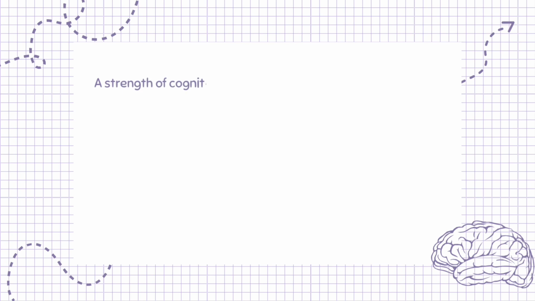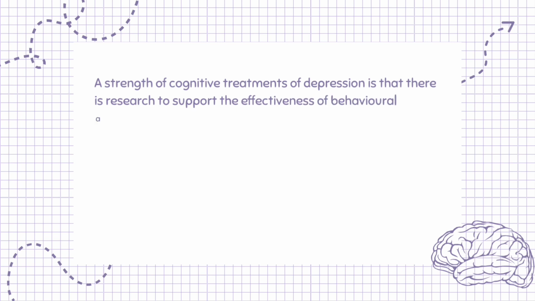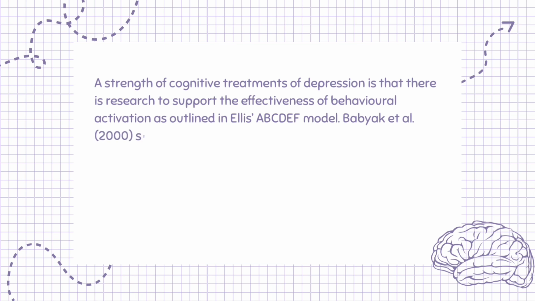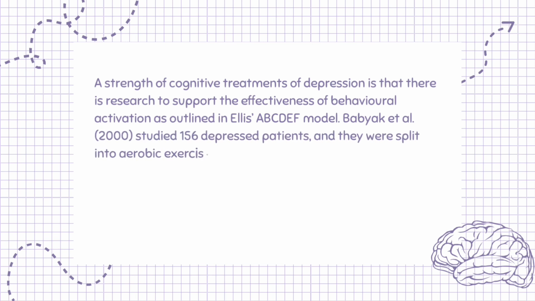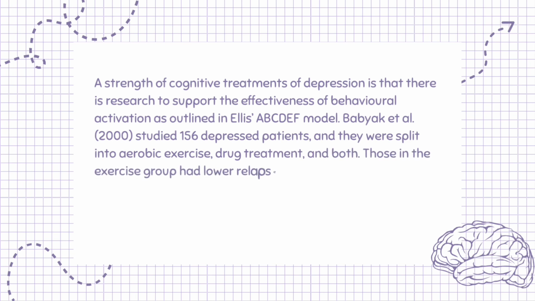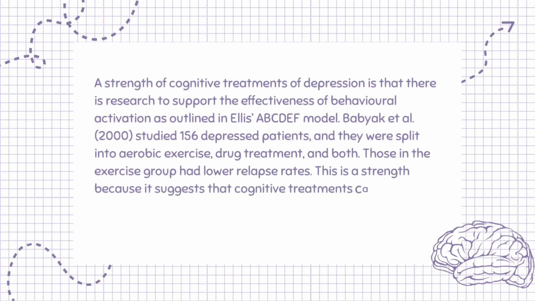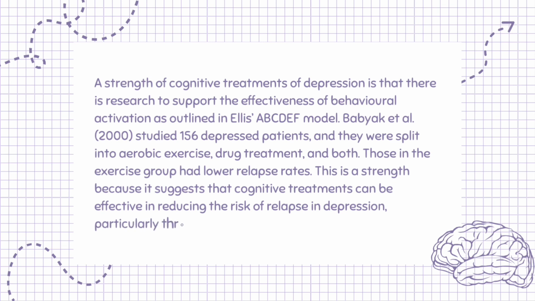A strength of cognitive treatments of depression is that there is research to support the effectiveness of behavioral activation as outlined in the Ellis ABC model. Babiak et al., 2000, studied 156 depressed patients, and they were split into aerobic exercise, drug treatment, and both. Those in the exercise group had lower relapse rates. This is a strength because it suggests that cognitive treatments can be effective in reducing the risk of relapse in depression, particularly through methods like behavioral activation.